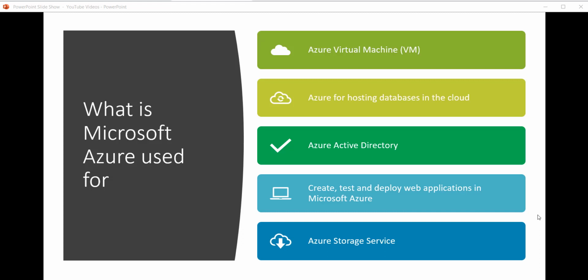You can create, deploy, and test web applications in Microsoft Azure. It also benefits you that you can use Azure storage service. A lot of companies are using it to store blob storage, to store images, files, documents. Also, we can store on that. Apart from that, there are a lot of other services that companies are using. I just highlighted a few among them.